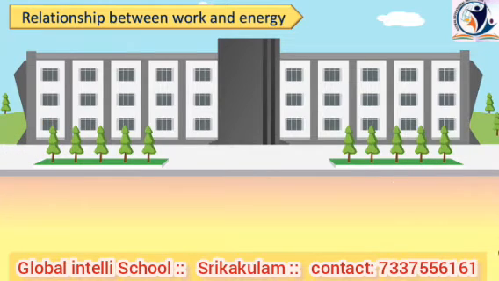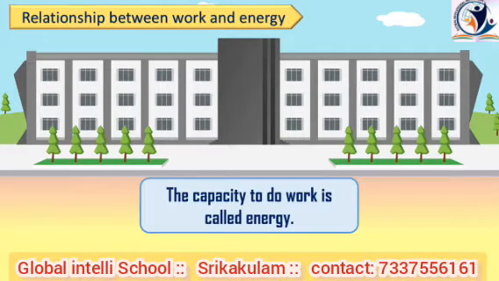Here, we see Ram completes 25 rounds of the playground. It means he covers more distance than Raghu. Also, to complete 5 extra rounds, Ram used more energy than Raghu. Hence, we can say that Ram does more work than Raghu. From this, we can also define energy. The capacity to do work is called energy.